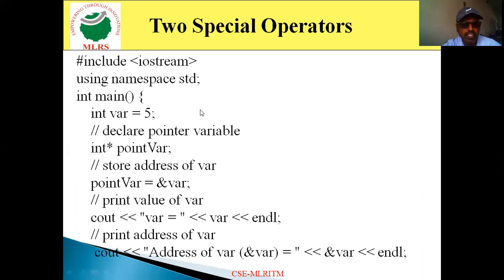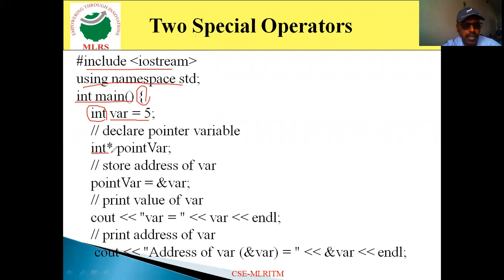Now the example program, and how it works. First is include iostream, then using namespace std as usual. Then the main function, open brace. Here I declare a normal variable var of data type int and assign the value 5 to it.